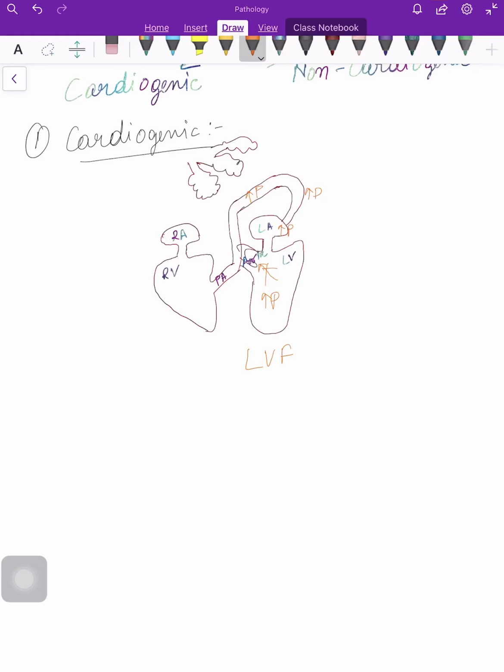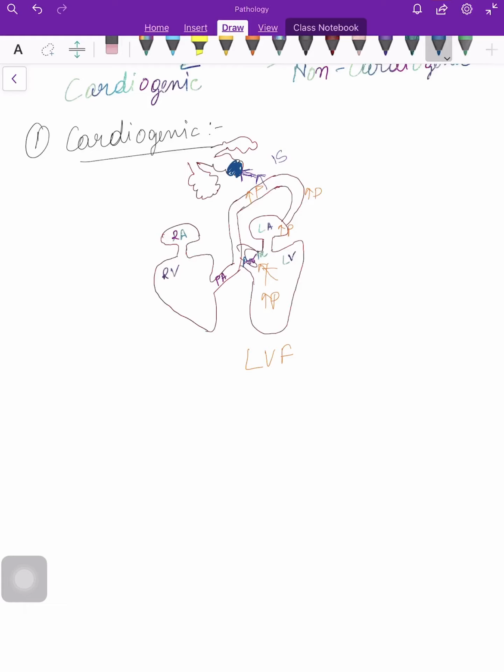The hydrostatic pressure in the pulmonary capillaries will increase, due to which the fluid will move, first into the interstitial space, then slowly it will move towards the alveoli, due to which the alveoli will get filled with fluid, and this excess fluid in the alveoli will be termed as pulmonary edema. So this is due to the left ventricular failure.